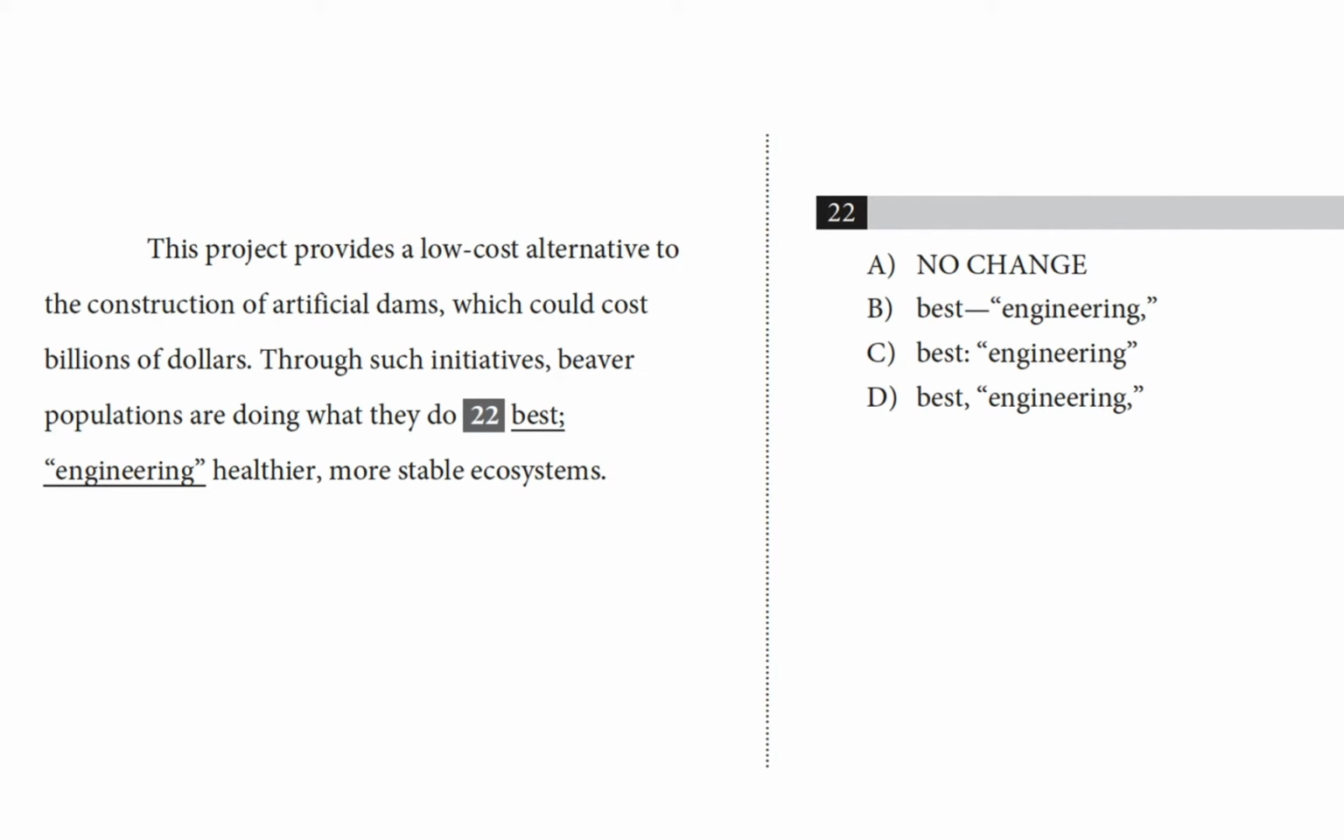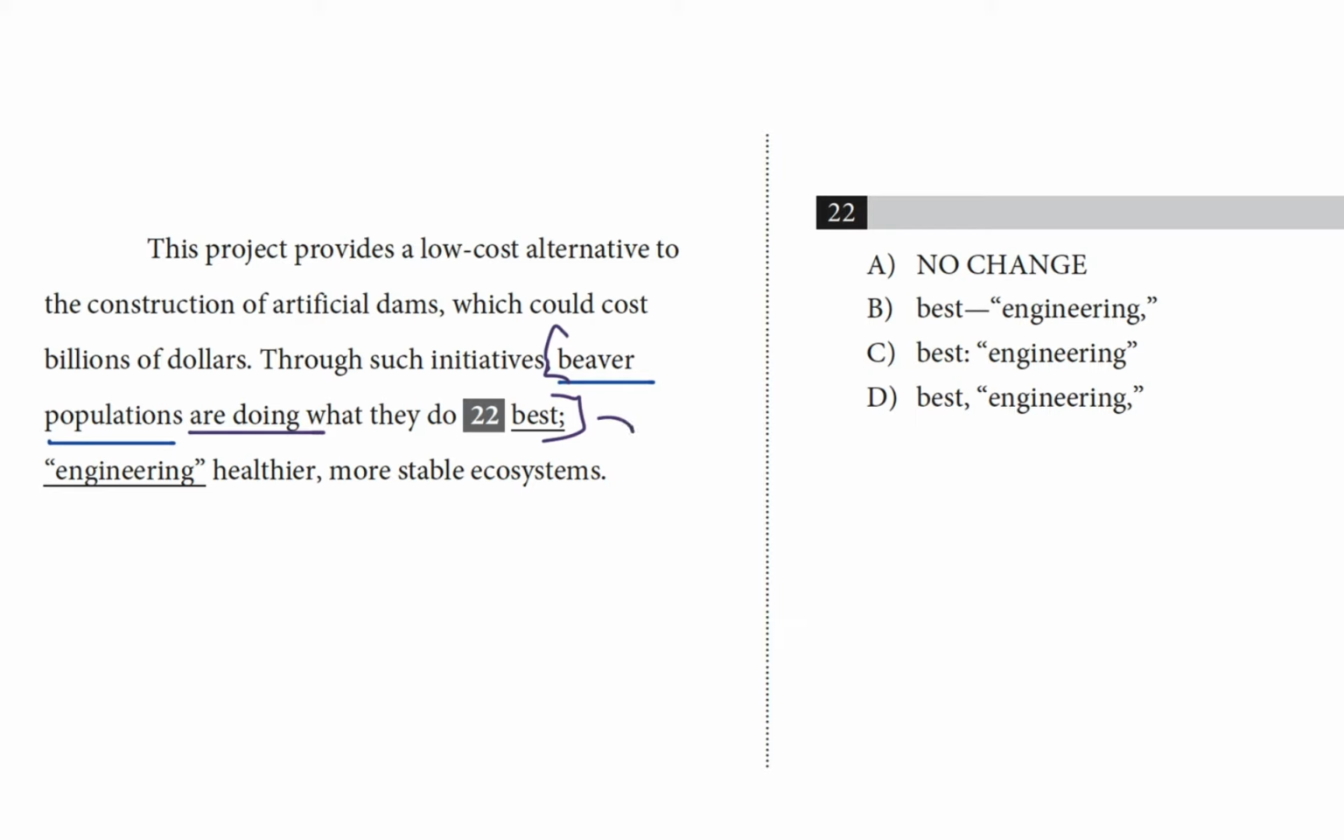Remember, an independent clause has to be able to stand on its own as a sentence, so we need a subject and a main verb. I see beaver populations as our subject and are doing as our verb. So this is an independent clause here. But a semicolon can only be used to unite 2 independent clauses.